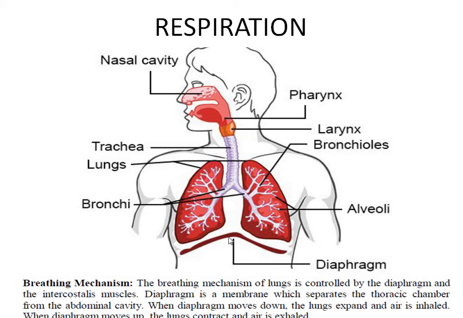Along with the diaphragm, the rib cage also contracts and expands, due to which the inhalation and exhalation process takes place. Okay, so this is the breathing mechanism of the human respiratory system. Draw this in your copy and write down the breathing mechanism.